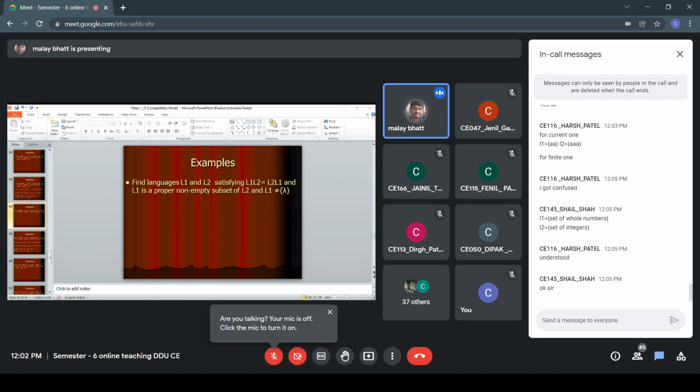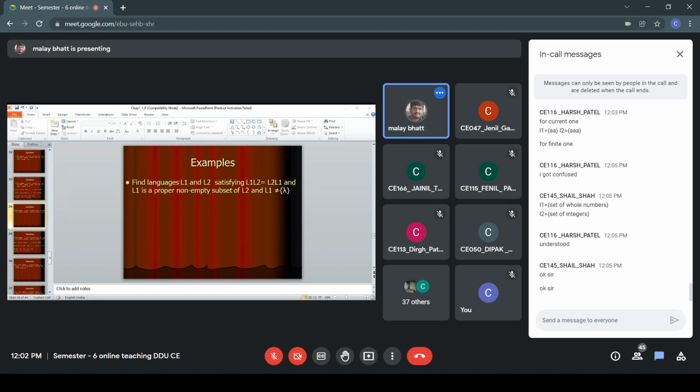In a general case, your answer is correct, a set of whole numbers, because when you define L1 and L2 like this, definitely you cannot have a concatenation operation possible for that. L1 L2 is not equal to L2 L1, because you cannot say 1, 2 will be equal to 2, 1, right? So in the general sense also, this example which is given by Shail will not work, right?